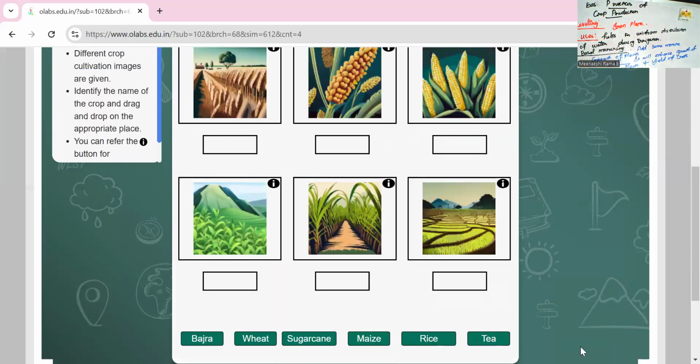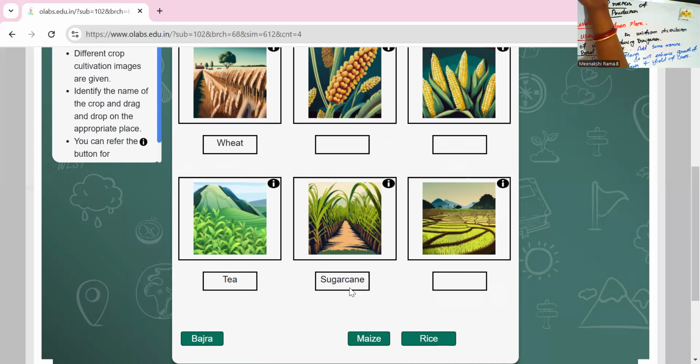So next one is, what is the next thing? Yes, we want to match the varieties. I think this is tea. We want to match the tea. And next one is wheat, and then sugarcane.